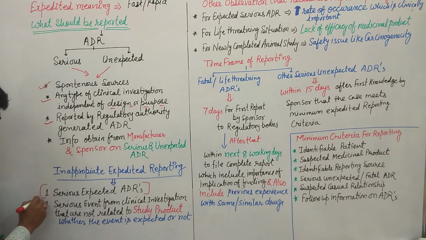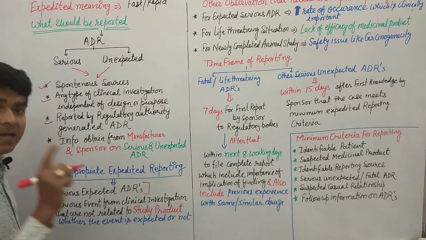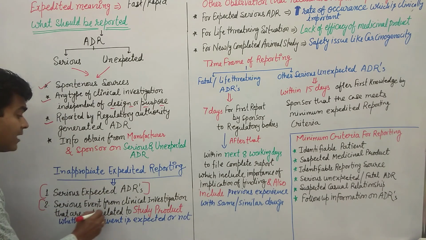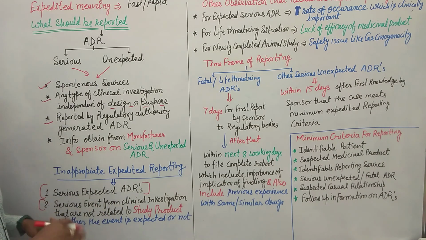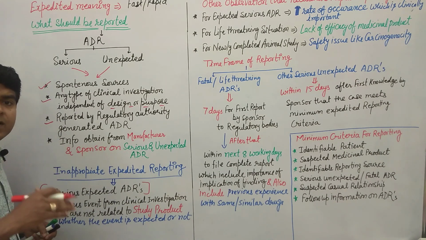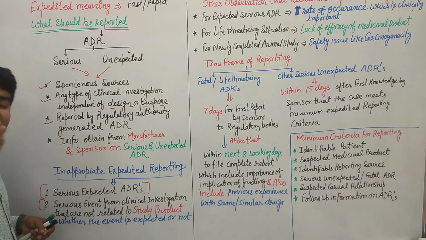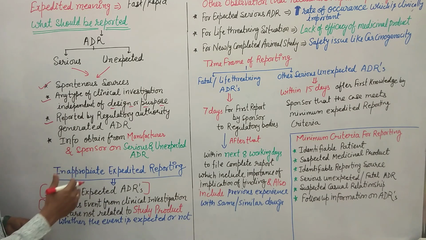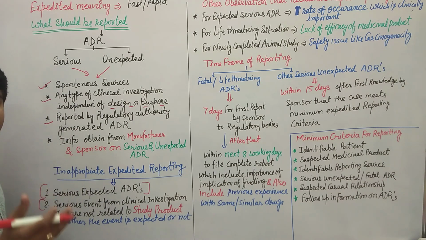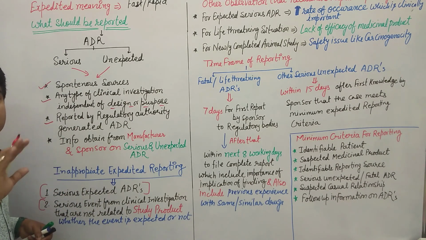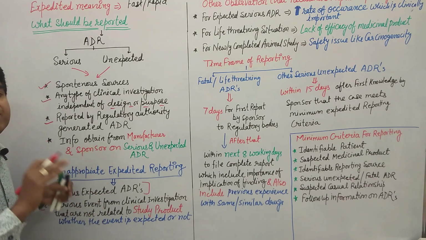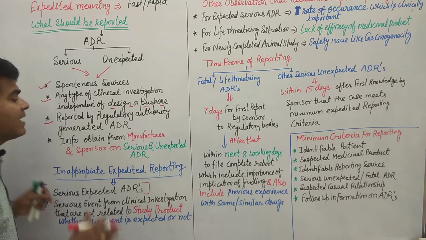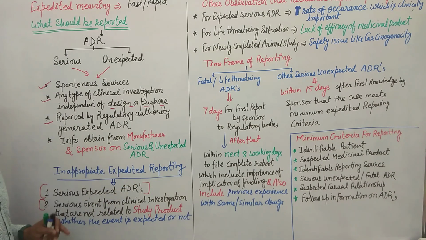The second one is a serious event from a clinical investigation that is not related to the study product, whether the event is expected or not expected. So whatever the ADR, expected or unexpected, if an adverse event is found in a clinical investigation but the adverse event is not related to our drug, our experimental drug, then we will not include that ADR in expedited reporting.